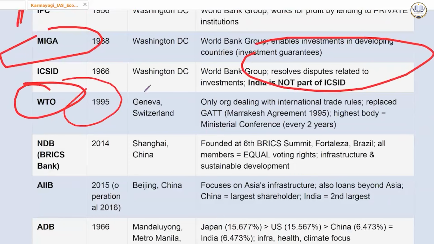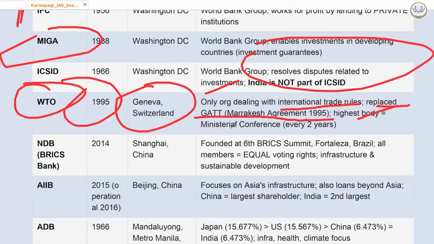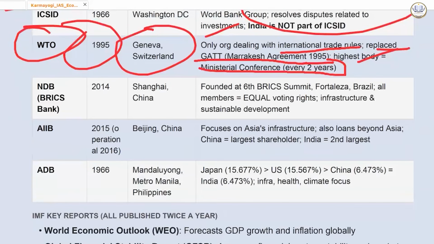WTO, 1995, very important. Geneva, Switzerland. The only organization dealing with international trade rules, it replaced GATT, which was earlier the Marrakesh Agreement, 1995. It is the highest body, with a ministerial conference every 2 years. Then you have the New Development Bank under BRICS. BRICS is now trying to create alternatives because there is too much US dollar dependency. This is not good for us.